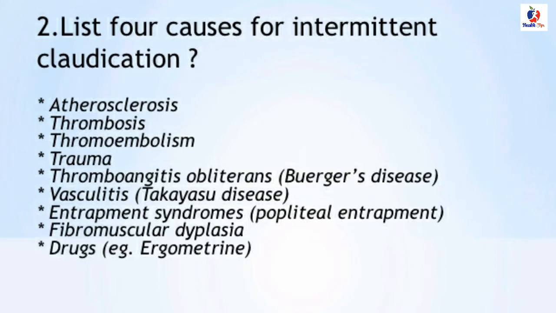And what are the causes for developing peripheral arterial disease? These are atherosclerosis, thrombosis, thromboembolism, trauma, thromboangiitis obliterans, Raynaud's disease, vasculitis, entrapment syndrome, fibromuscular dysplasia, and drugs. These are the causes of intermittent claudication.